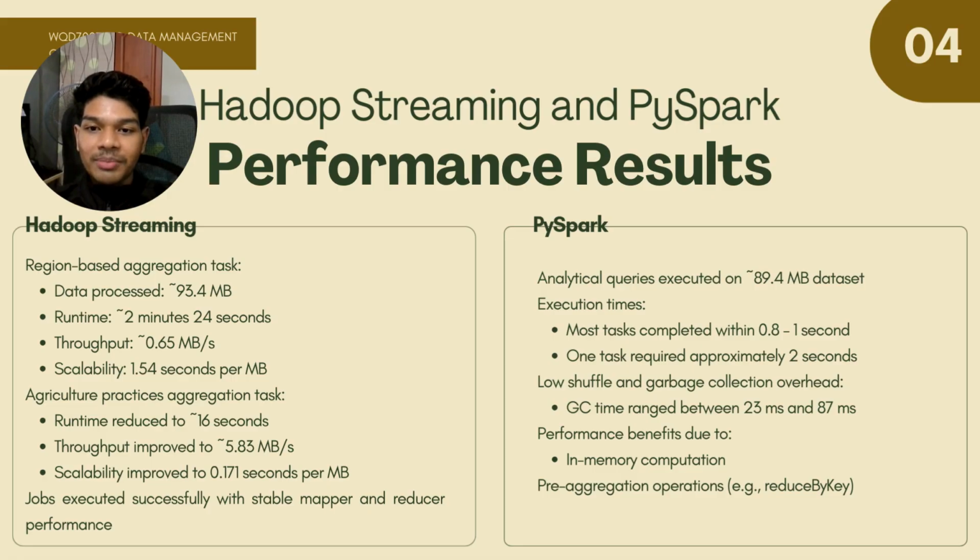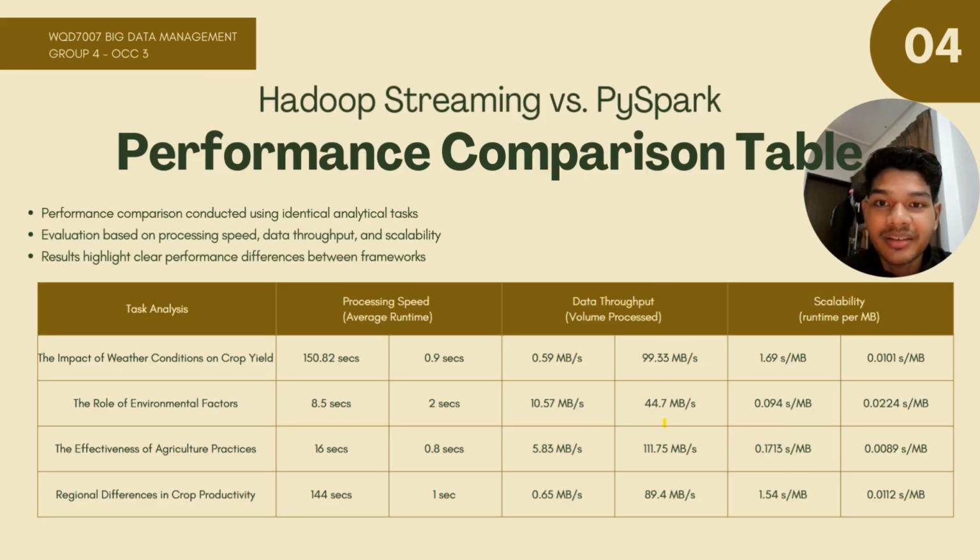On the right, we have PySpark, which executed queries on a similar dataset of roughly 89 megabytes. The speed advantage here is clear. Most of the tasks were completed in just 0.8 to 1 second. Moving on to a direct side-by-side comparison of Hadoop streaming and PySpark, we conducted this testing using 4 analytical tasks, measuring processing speed, data throughput, and scalability.